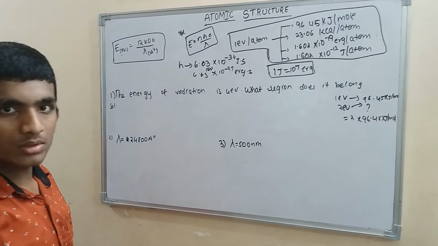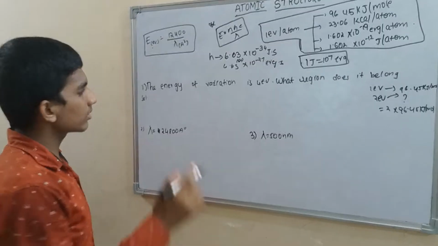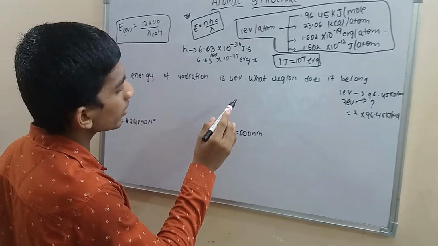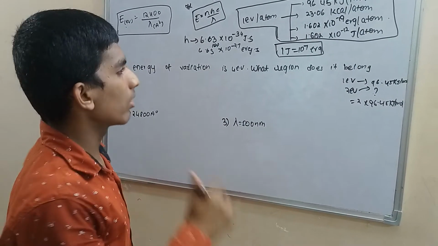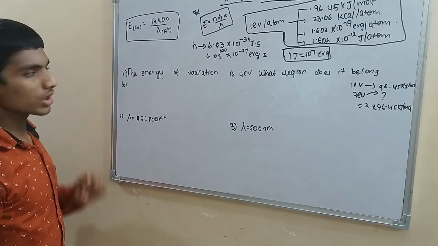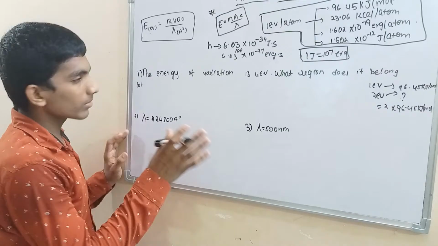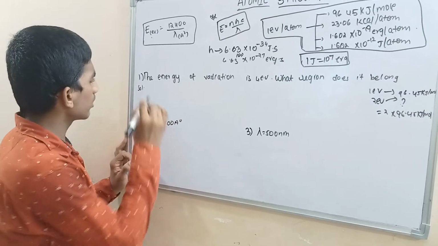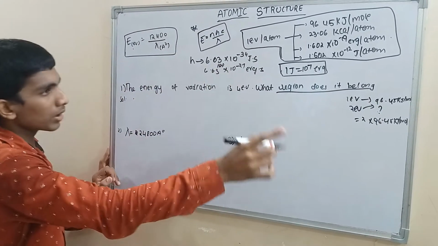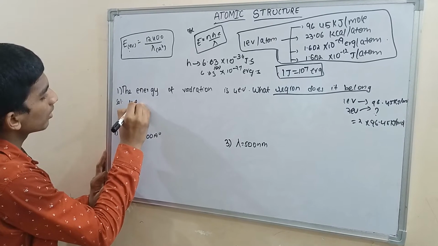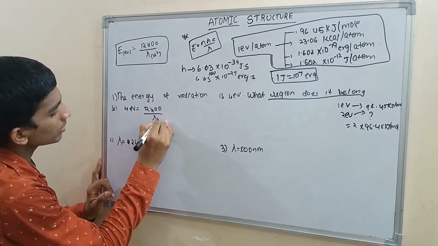Let's do some problems, and we will discuss more problems in the next class. The energy of radiation is 4 electron volts. What region does it belong to? I have given some wavelengths for regions like UV and infrared. Given the energy in electron volts, 4 electron volts is equal to 12,400 by lambda in angstroms.